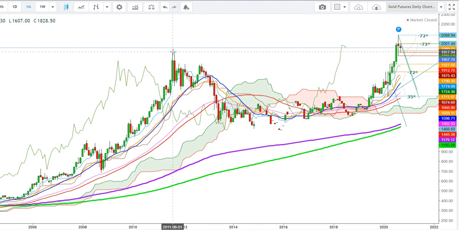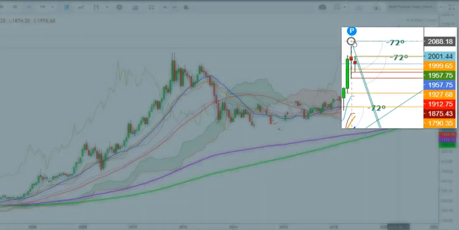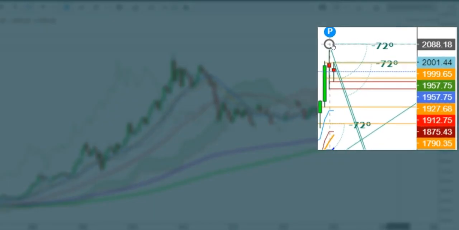So here you can see how the gold futures tested the highs of $1917 in August 2011, and once again the gold futures beat this resistance of 1919 during the month of July 2020, and once again the gold futures tested the highs of $2088 during the month of August 2020. But here the gold futures witnessed a heavy sell-off during this month when they tested the lows of $1877.